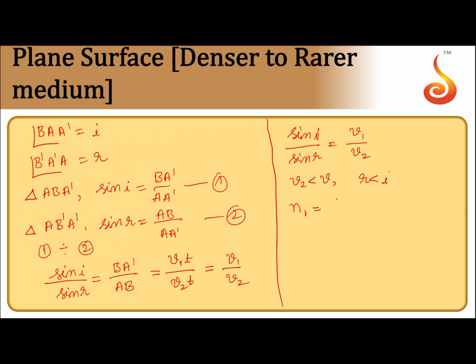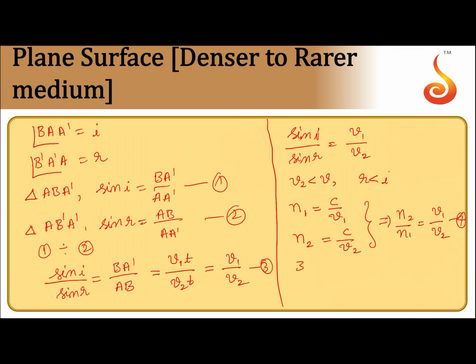Now we know that refractive index of first medium n1 is equal to c by V1, and refractive index of second medium n2 is equal to c by V2. So with these two things, what we can write is n2 by n1 is equal to V1 by V2.